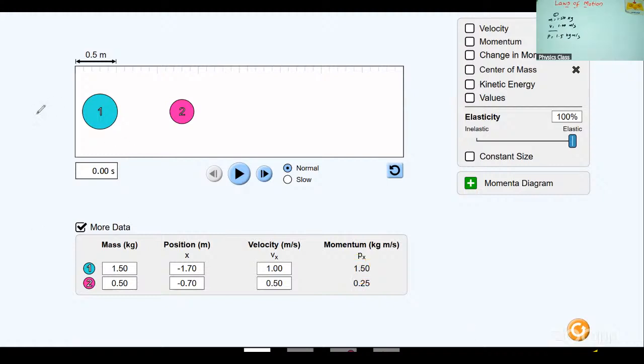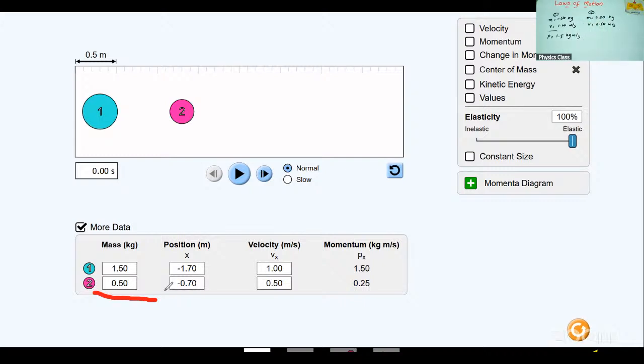So next, for object 2, velocity and mass m: mass 0.50 kg, velocity 0.50 meter per second. You can change any value in this simulation. You have an option of 0 to 3 only. You can change the velocity to a maximum of 3 meter per second, and mass also a maximum of 3 kg. So m is 0.50, velocity 0.50.